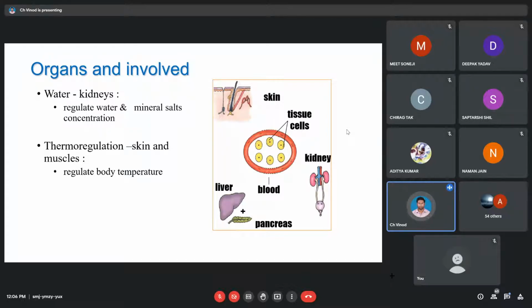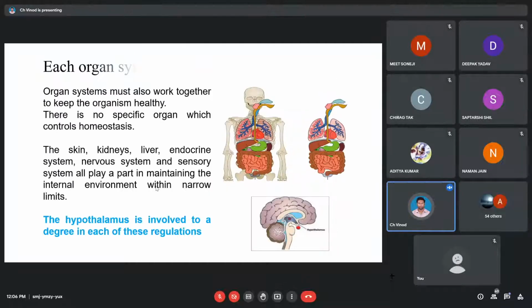So your blood vessels also contribute to thermoregulation, and on top of that, we have a center in case the entire body temperature has to be regulated as a whole in a synchronous manner. In such a case, we have a master regulator located in the brain. We call this the hypothalamus. This is just downward to the pituitary.